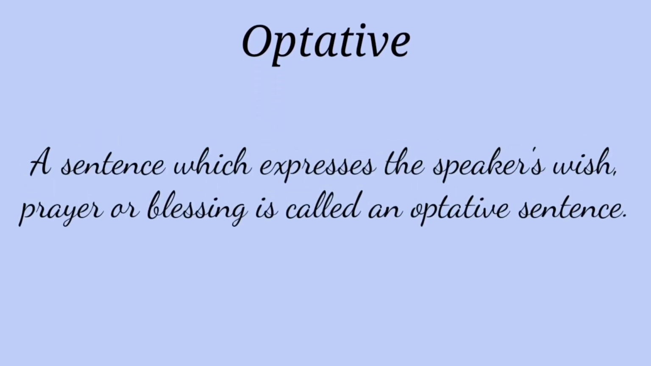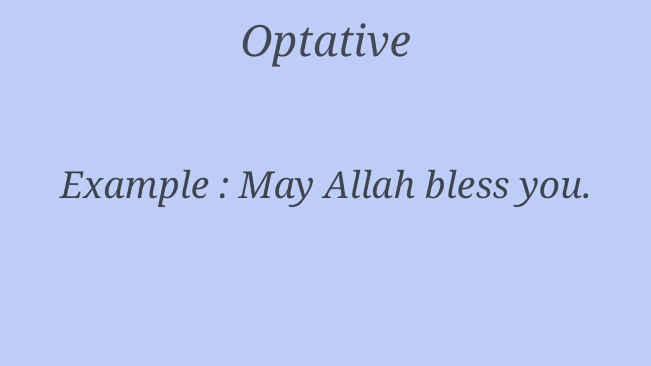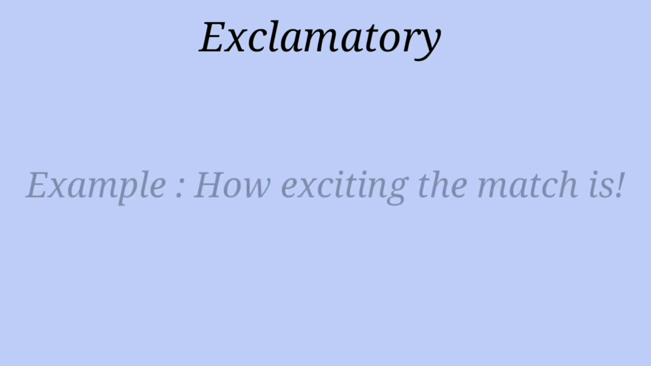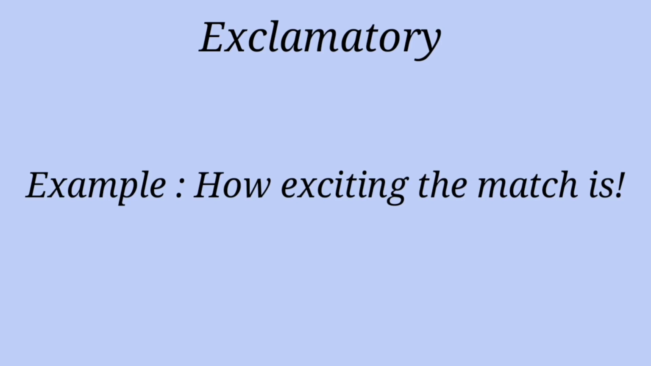A sentence which expresses the speaker's wish, prayer or blessing is called an optative sentence. Look at the example. May Allah bless you. Now we will learn the exclamatory sentence. A sentence which expresses the speaker's sudden emotion, surprise, pleasure, sorrow, etc. is called an exclamatory sentence. Look at the example. How exciting the match is.